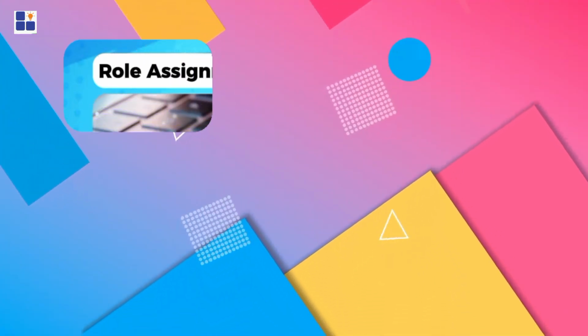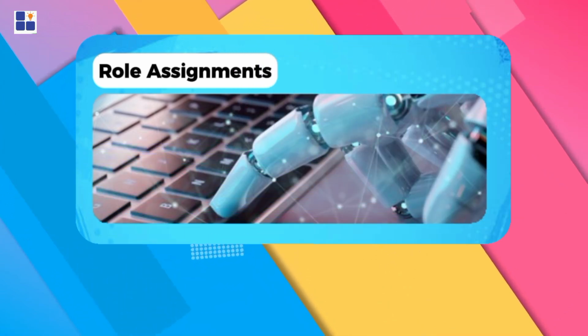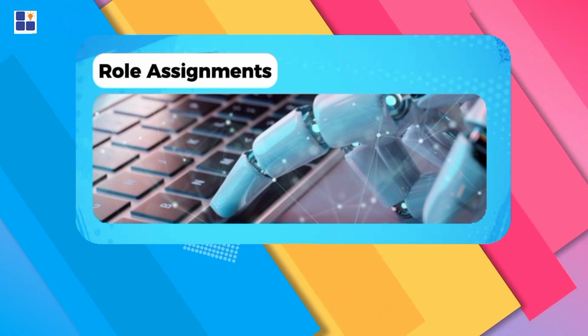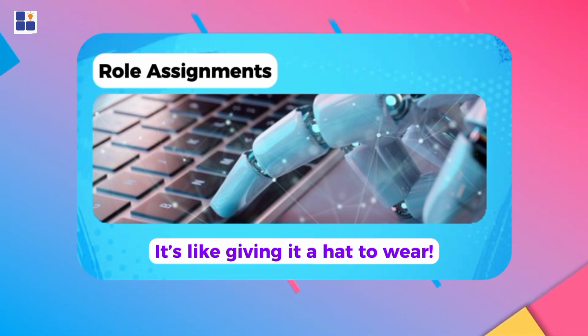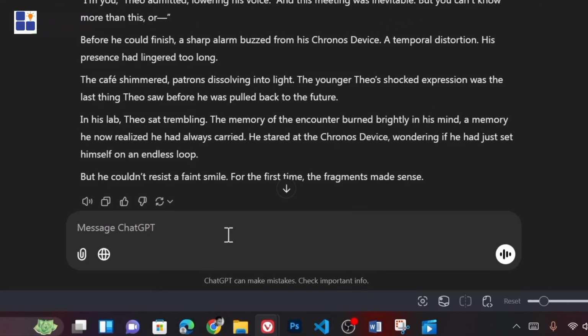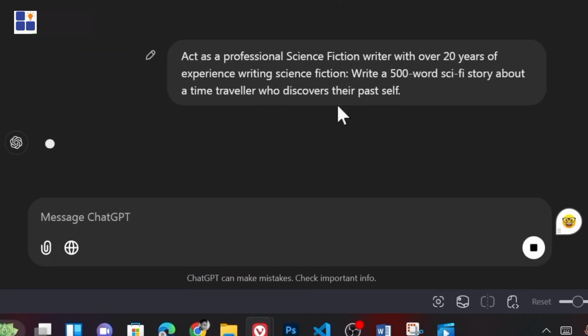Number 2. Role assignments. A pro tip of text generation that most people won't tell you about is the importance of assigning a role to the AI. It's like giving it a hat to wear. For instance, in our last prompt, we could tell the AI to act as a professional science fiction writer with over 20 years of experience writing science fiction stories before proceeding to tell it what to create. Let's do that now and compare the output from the two prompts.